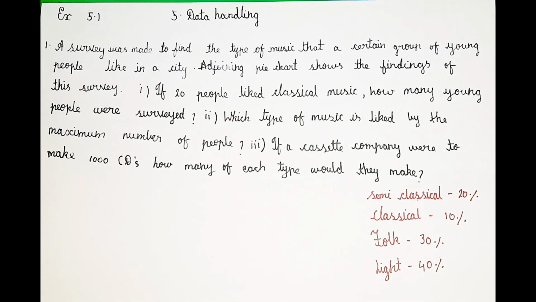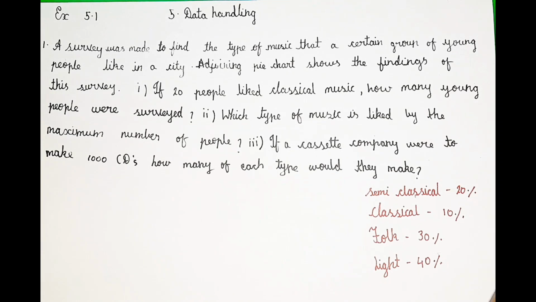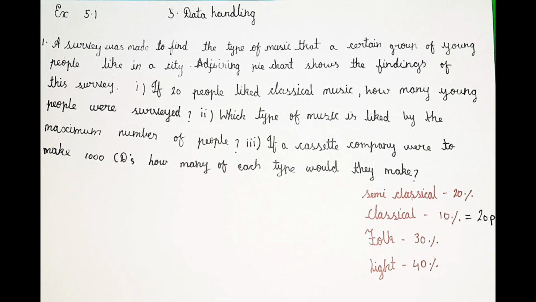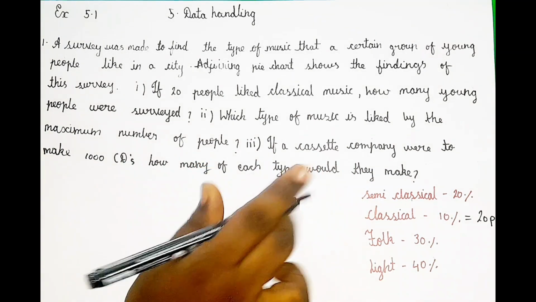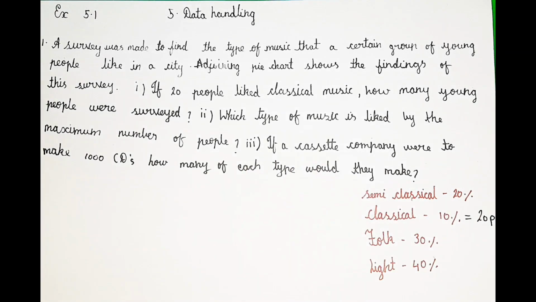In the first subdivision they are mentioning one thing and then asking a question based on that. In classical we have 10%, so 10% is equal to 20 people. I'll write it as P. Then they are asking how many people we have in total, including semi-classical, classical, folk and light. So now we are going to find it.